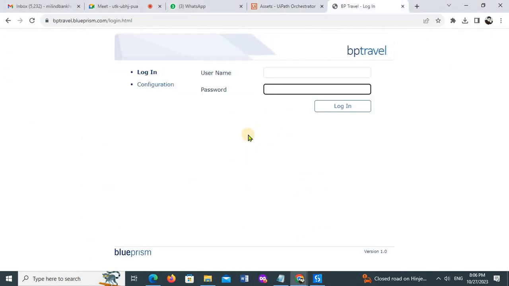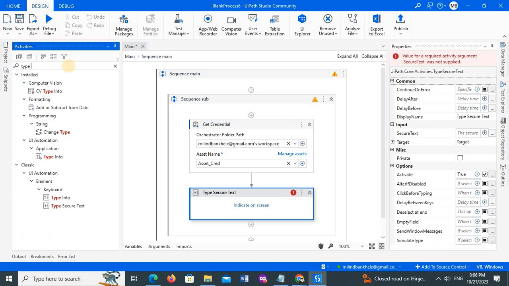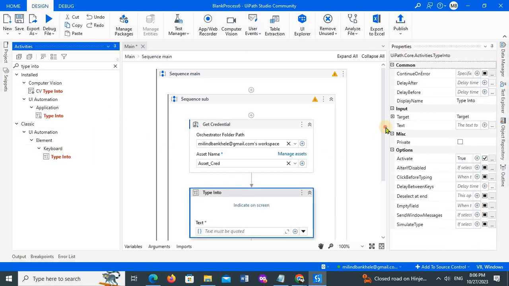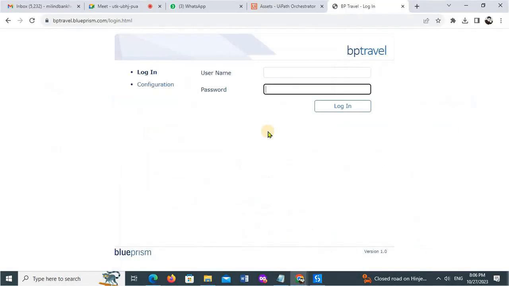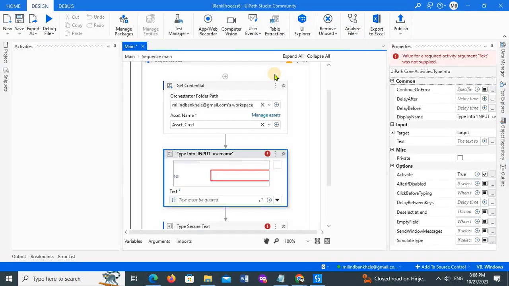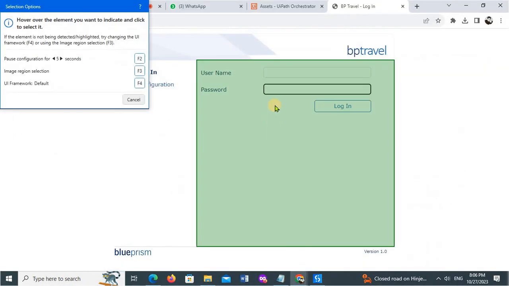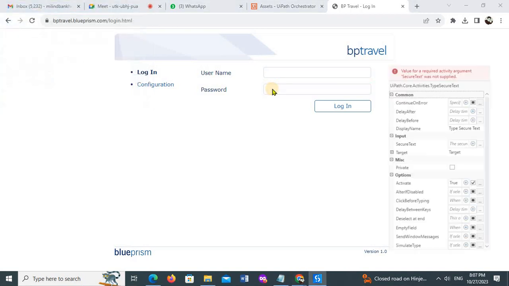Now we'll go to this website and I'll put in this username and password, right? For the username, we have one activity called Type Into. Type Into is very simple: if I want to type something on the website or any application through my UiPath Studio, I use Type Into. I'll give the username and indicate on the screen where exactly I want to write. And I have used this for the password as well.